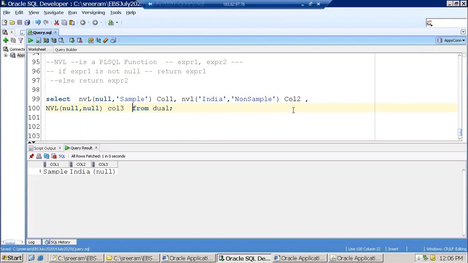So by default, it will print expression 2. It doesn't matter whether expression 2 is null or not. If the first expression is null, it will simply return the second expression. That's the logic. Clear? So NVL is one of the very important functions. We generally use it.